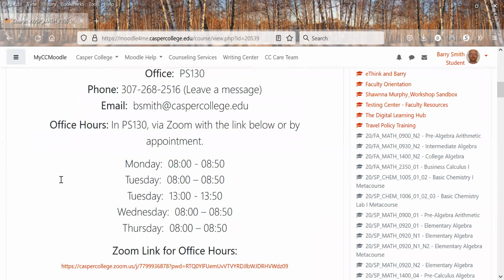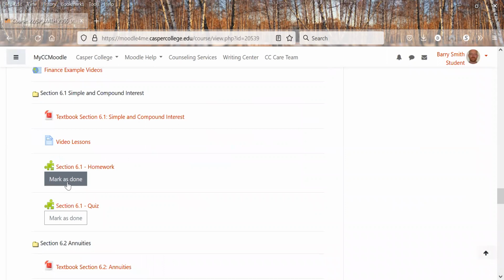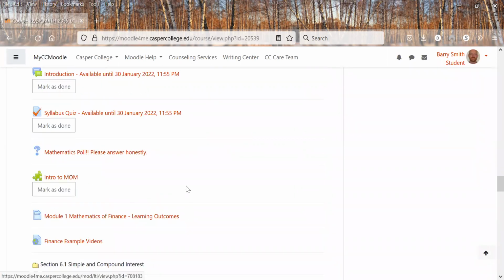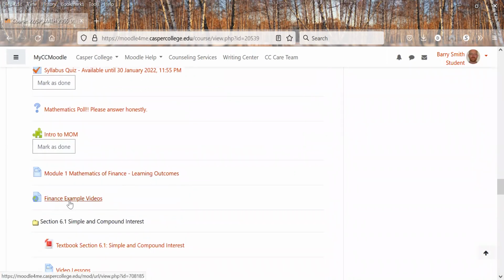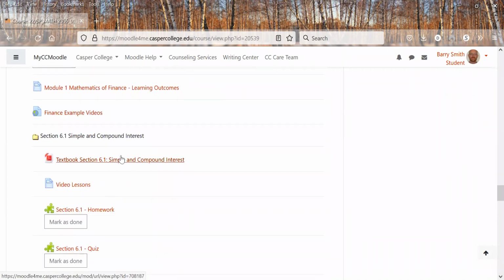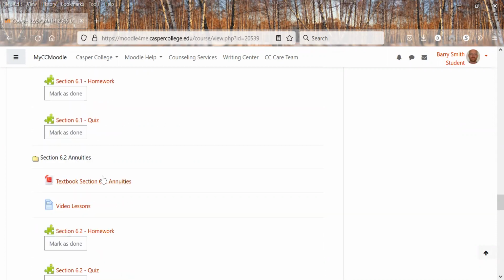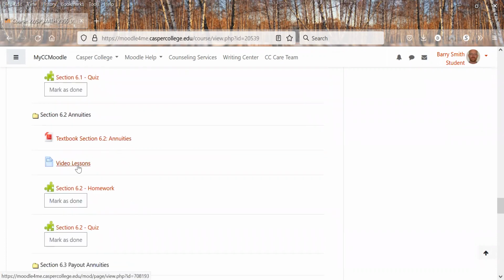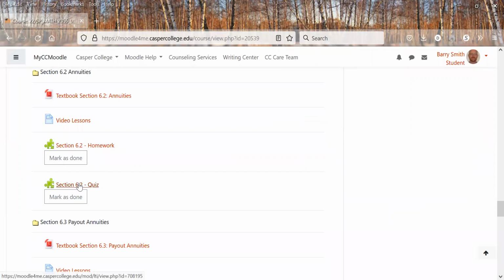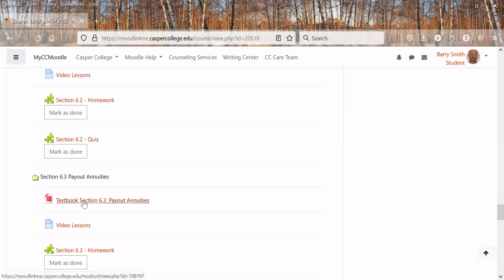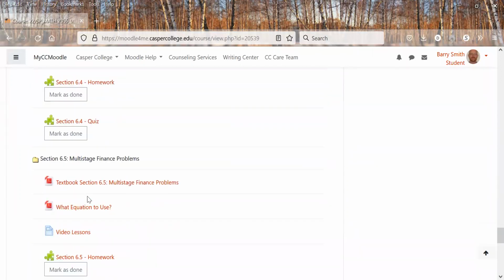All right, so going down further, once we get that done, we have outcomes, some finance example videos, and then we have the textbook. So we have 6.1, we have video lessons, and we have homework and quizzes. Again, those are marked as done, so those count as points. And then we have, again, the section, some videos, homework and quiz, and then go on and continue down.